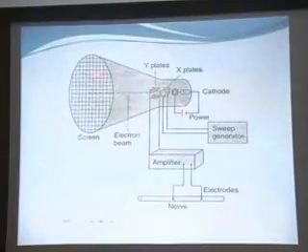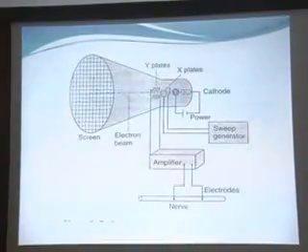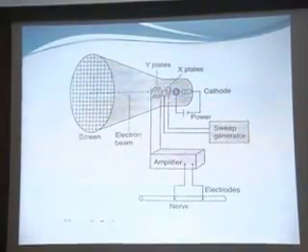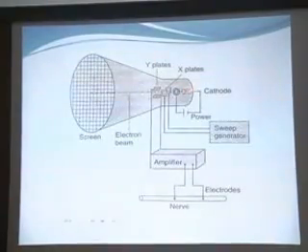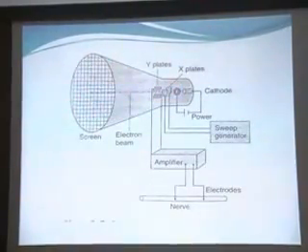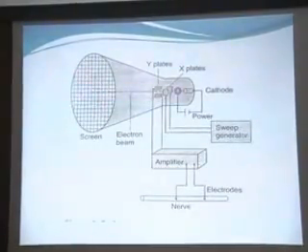This is a diagram showing a cathode ray oscilloscope. It has the following parts. In a vacuum tube, we create a cathode and an anode, and the anode has a small hole. With the help of a generator, a high voltage is applied across the cathode and anode. An electron beam passing through the hole strikes a screen coated with a scintillating substance, for example phosphorus, and when it strikes, it emits light.